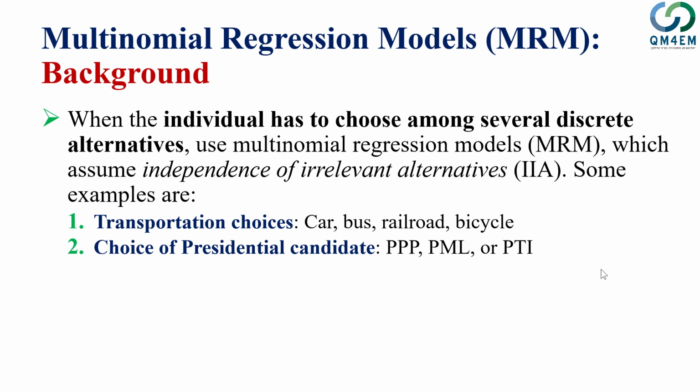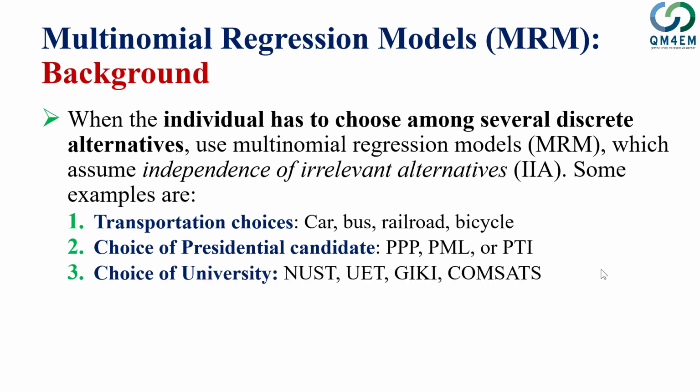Similarly, you can think of the choice of a presidential candidate. For example, the three major political parties in Pakistan and their presidential candidates, and how a presidential candidate would be selected from these three parties. Then you can think of the choice of university by a student among a number of available universities.